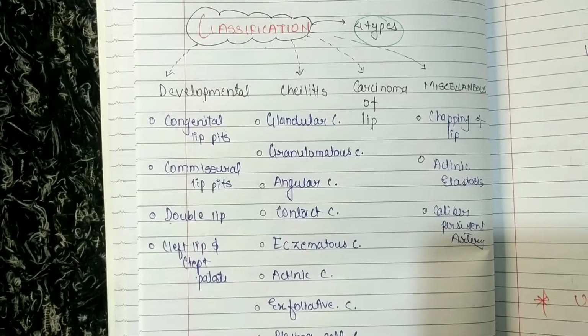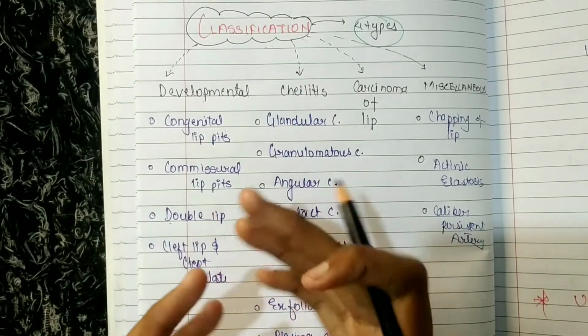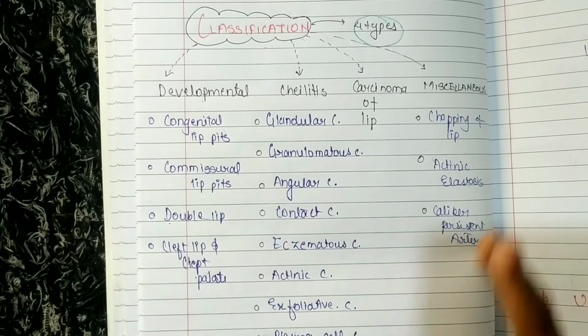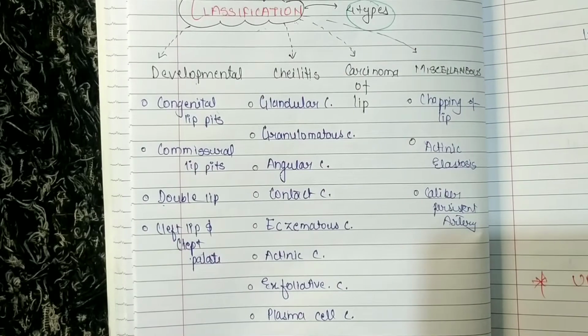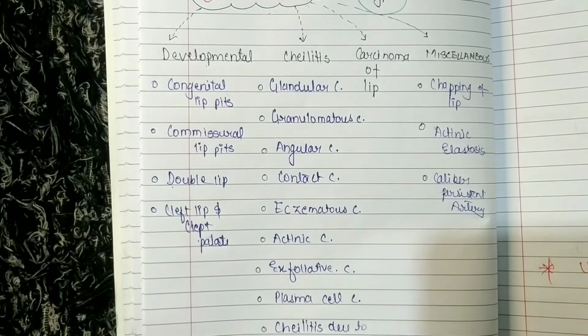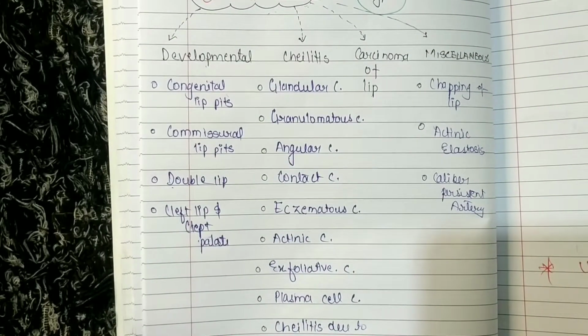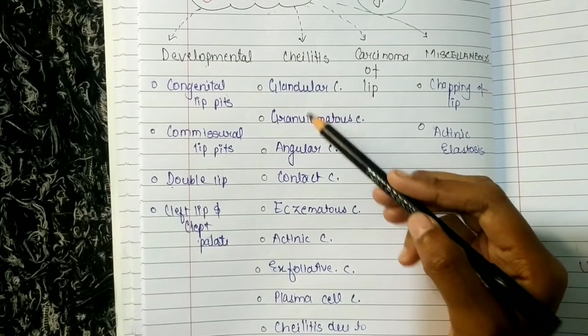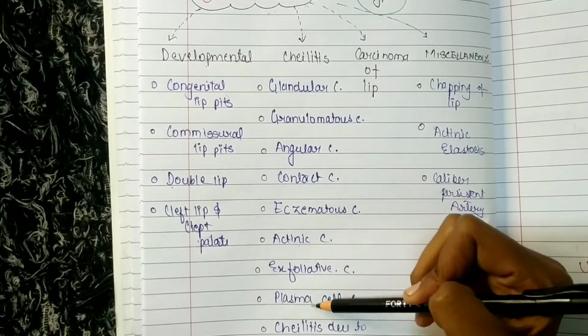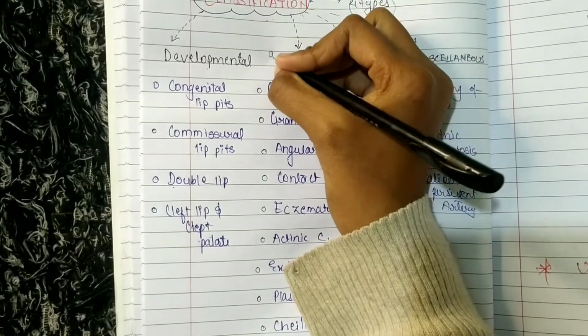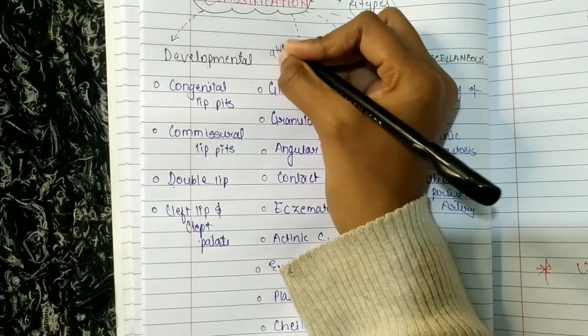It is actually going to be a series because cleft lip and cleft palate is a huge topic. Coming to cheilitis, what is cheilitis? That is simply the inflammation of the lip. It can be of many types, 1, 2, 3, 4, 5, 6, 7, 8, 9. Basically it is of 9 types.